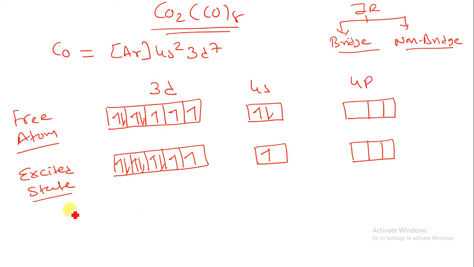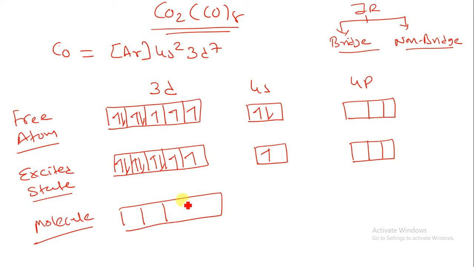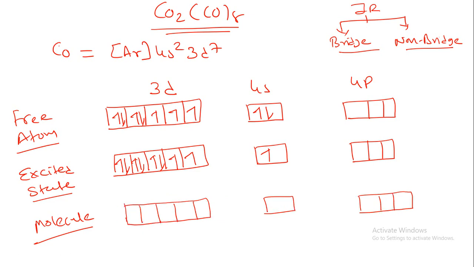So here suppose I am drawing over here a molecule structure, so let us copy over here. Again we are having a 3d structure like this, 1 2 3 4 and 5. Here I am having a 4s structure, here I am having a 4p structure. Okay, so I have corrected this, 3d, 4s and 4p. And let us copy from the above side, that is one pair over here, second pair over here, third pair over here. Let us unpair this electron. Okay, so here I am having, suppose, 3 spaces over here, another 3, that is 6.